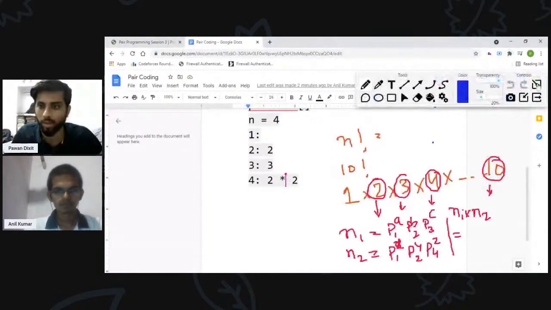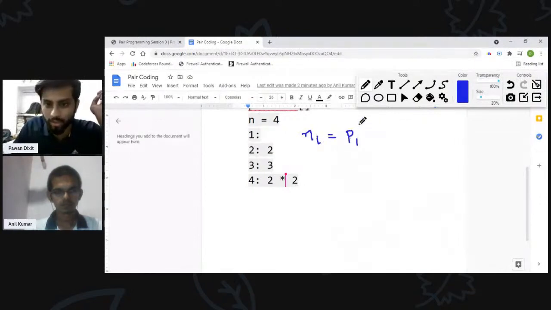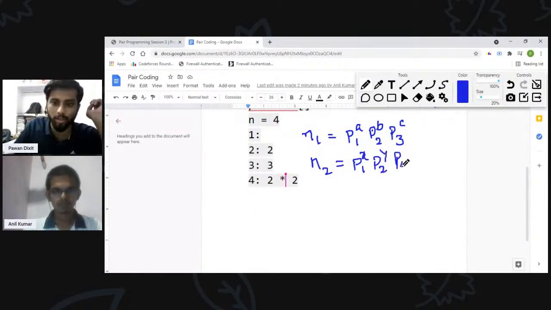So, what we are discussing is, if we have one number n1 whose prime factorization is p1 raised to the power a into p2 raised to the power b into p3 raised to the power c, and we have another number whose prime factorization is p1 raised to the power x, p2 raised to the power y, and p4 raised to the power z.